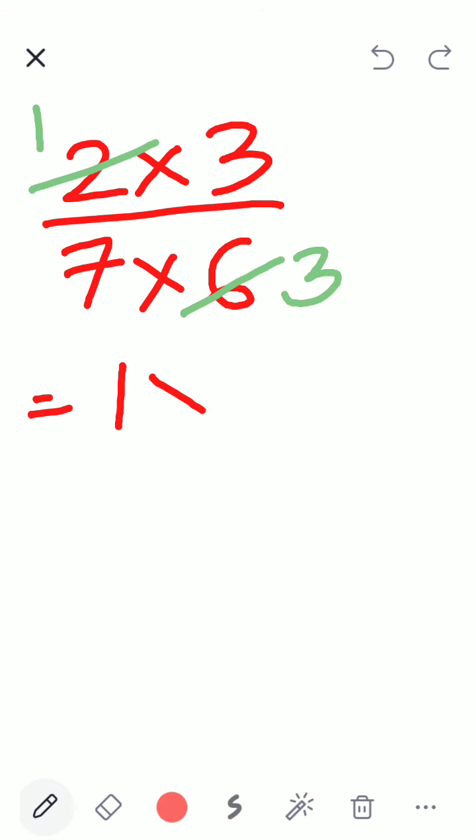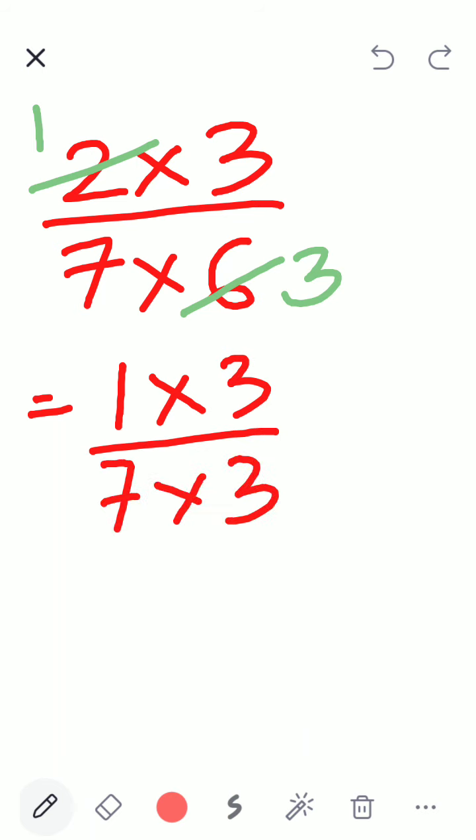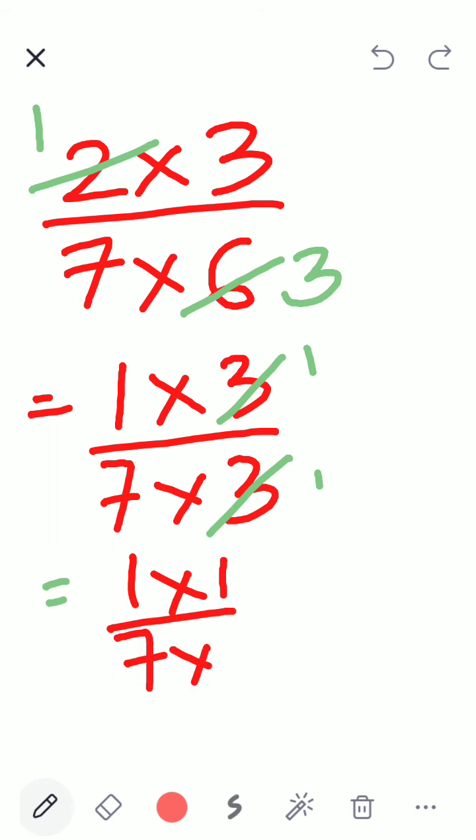No, it's 6. 1 multiplied by 3 divided by 7 multiplied by 3. Now I'll see, oh, 3 is there. 3, 3 cut. 3 ones are 3, 3 ones are 3. So I get 1 into 1 divided by 7 into 1. When 1 is there, I will not write 1. So my answer is 1 by 7. Same answer as previous, correct?